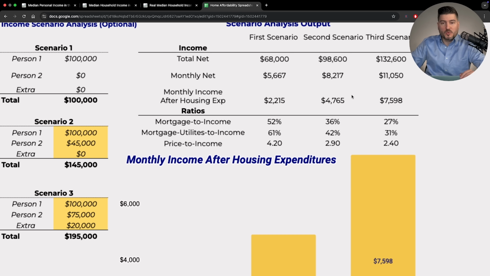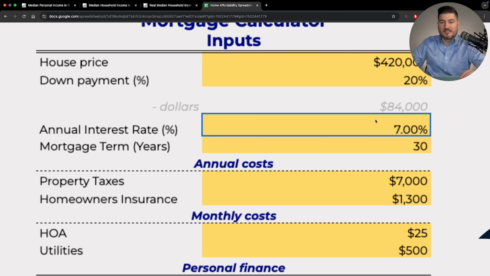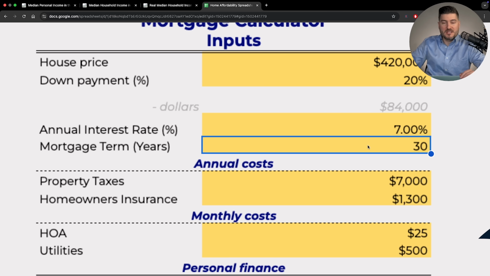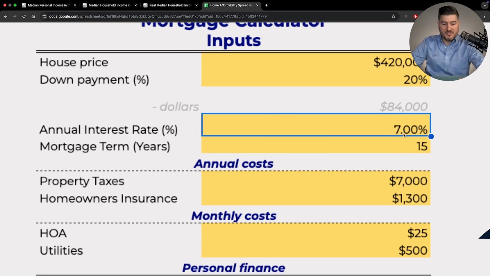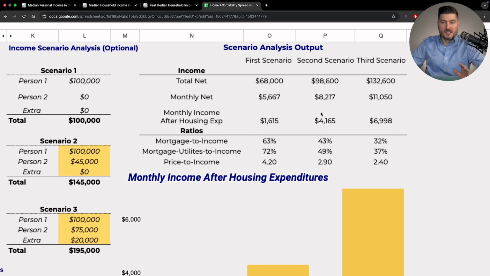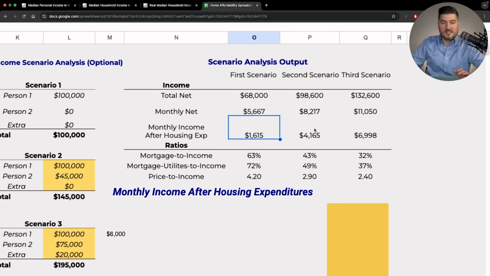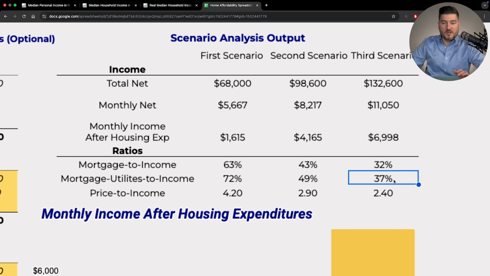For a $420,000 house with 20% down at 7% interest in 30 years. Now, what if we turn this into a 15-year and bump this to a 6? Okay, lower the rate a little bit. Everything else is equal. You can see how much these people have left over now. $7 grand, 4,100, and 1,600, and these numbers went from 31% to 37%.